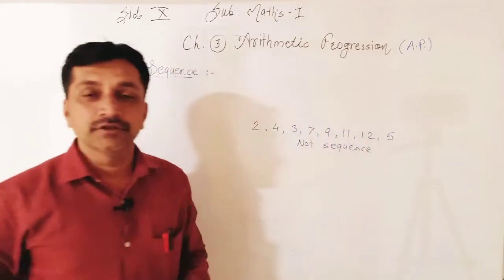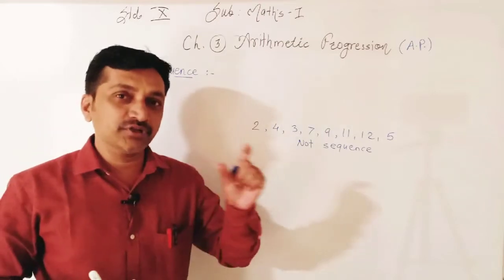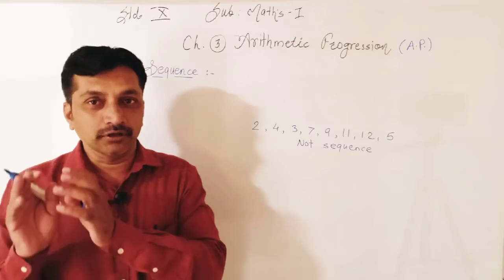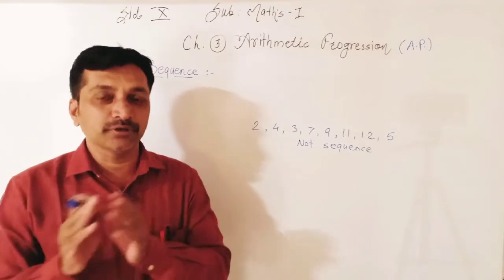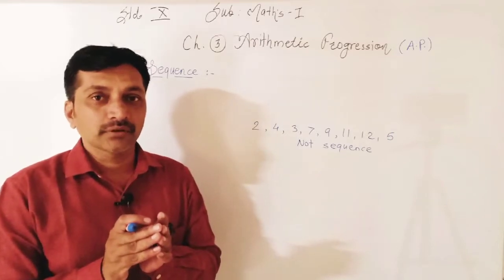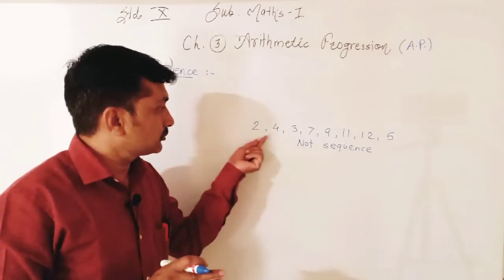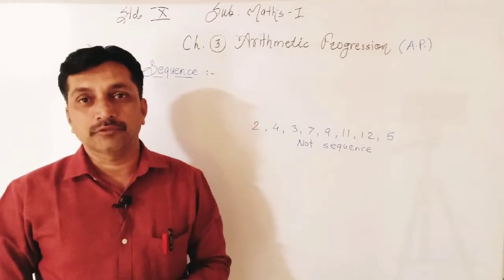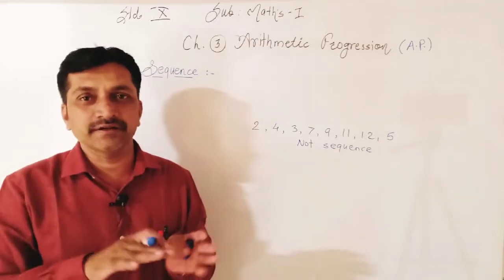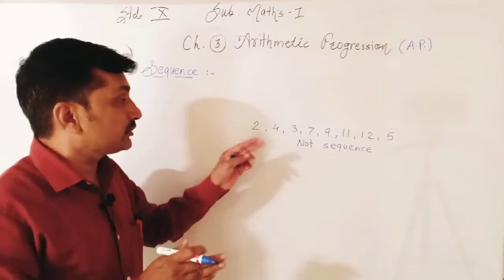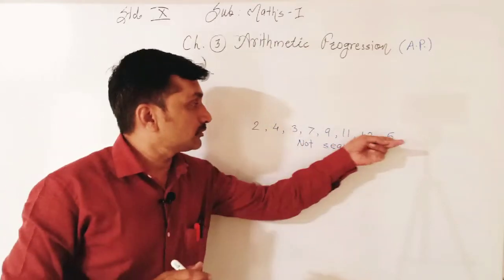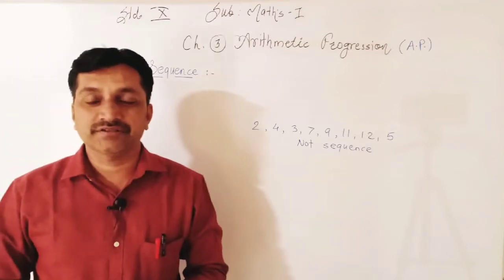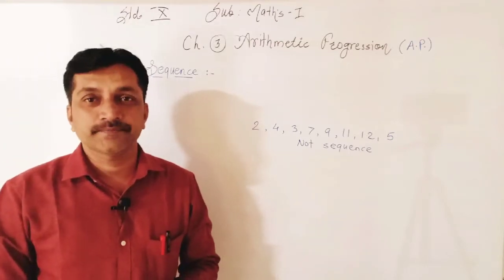Then what is a sequence? A sequence is the proper arrangement of numbers. If a group of numbers or set of numbers is arranged in proper order, descending or ascending, any, but proper arrangement, then these numbers are in sequence.